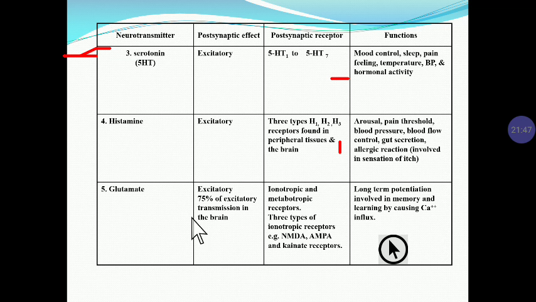Now the next neurotransmitter is glutamate, which is excitatory in nature. It has ionotropic and metabotropic receptors. Ionotropic means it opens the ion channel, and metabotropic means it is a G protein coupled receptor. These are the 3 types of glutamate receptor: NMDA, N-methyl D-aspartate, AMPA, and the kainate receptor. What is the function of glutamate? Its function is long-term potentiation, involved in memory and learning by causing calcium influx. So it is important in memory and learning.